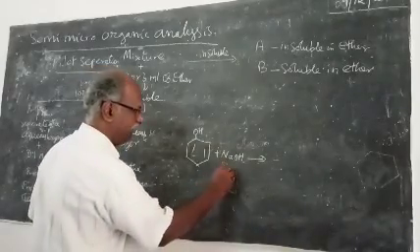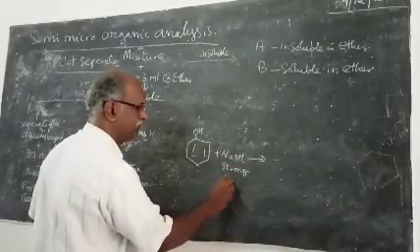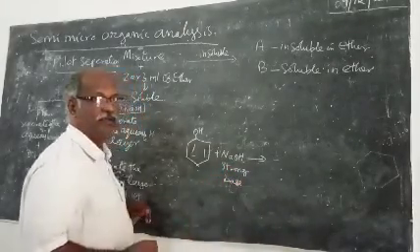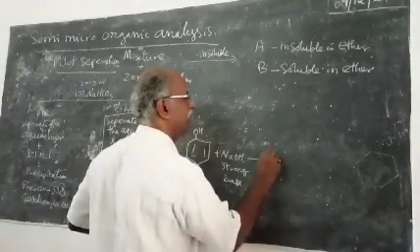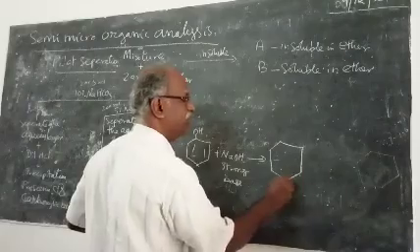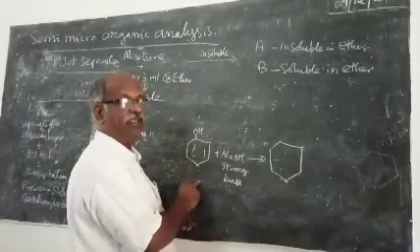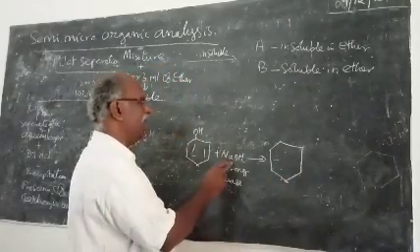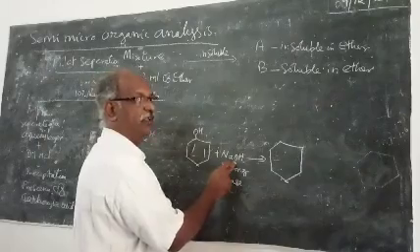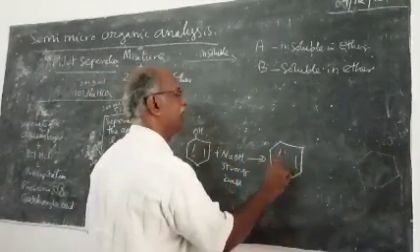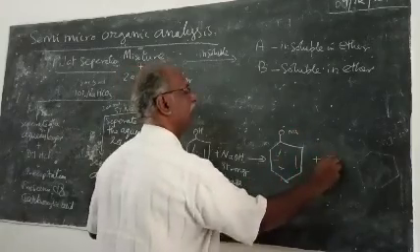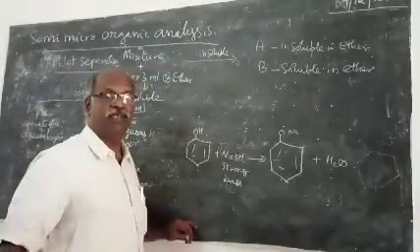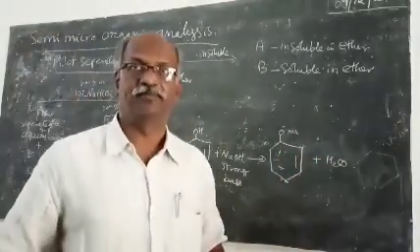Sodium hydroxide is a strong base. It reacts with the phenol. Phenols being organic compounds remain insoluble in water. But if you add dilute sodium hydroxide, then because of this reaction, phenols get dissolved in water.